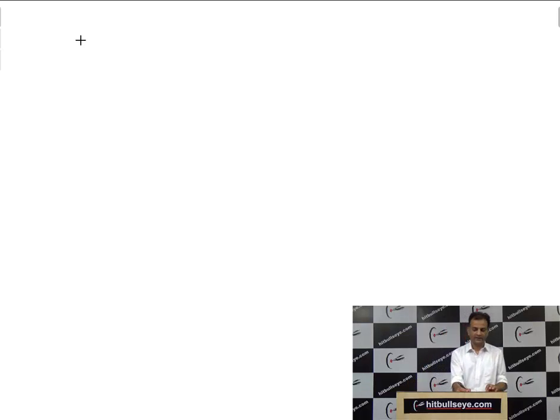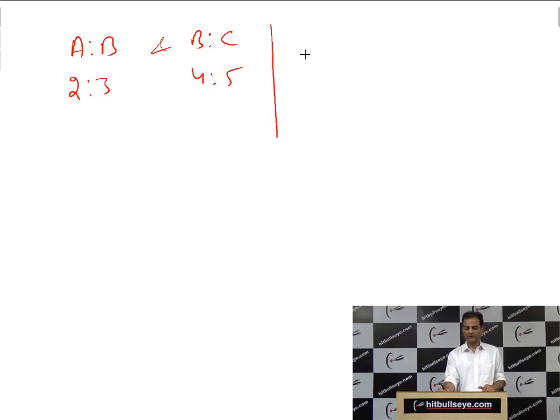Suppose I say A ratio B, in ladder form in ratio and proportion. I think you have read this. Suppose A ratio B is 2 ratio 3 and B ratio C is 4 ratio 5. Now I want to combine these two statements and make a single ratio, A ratio B ratio C.